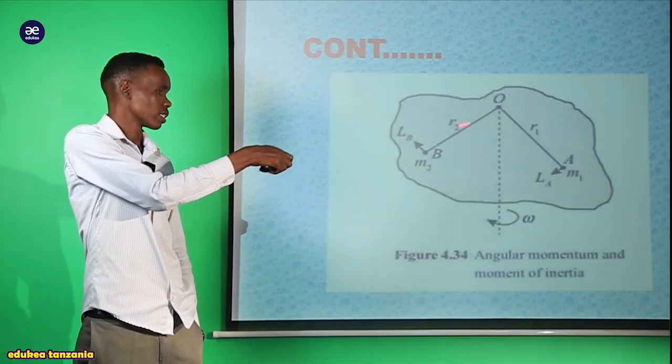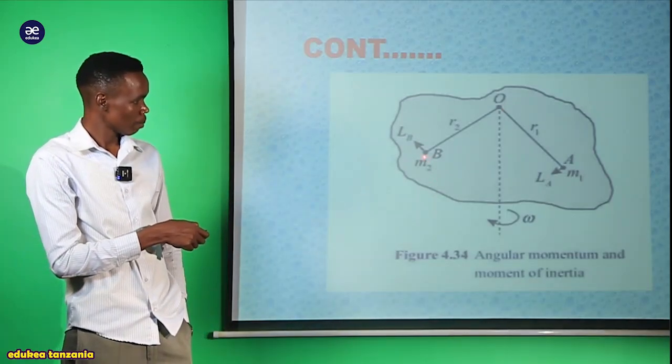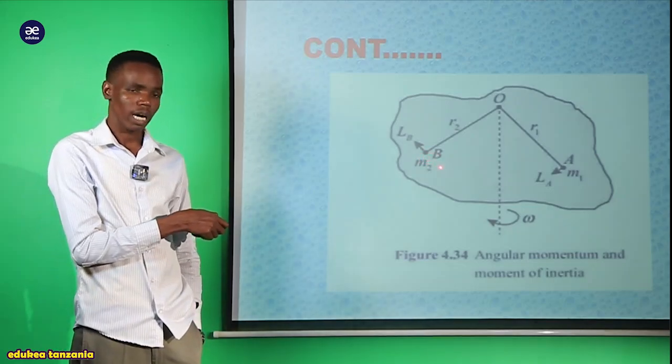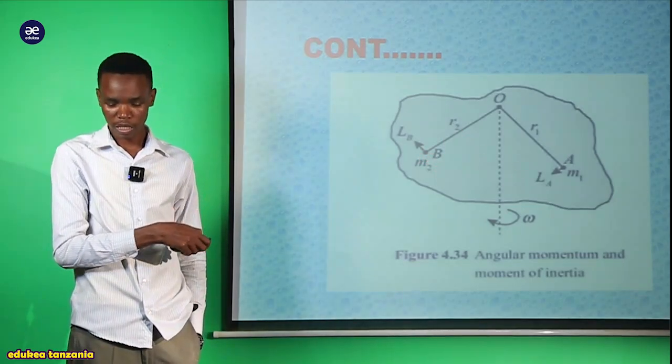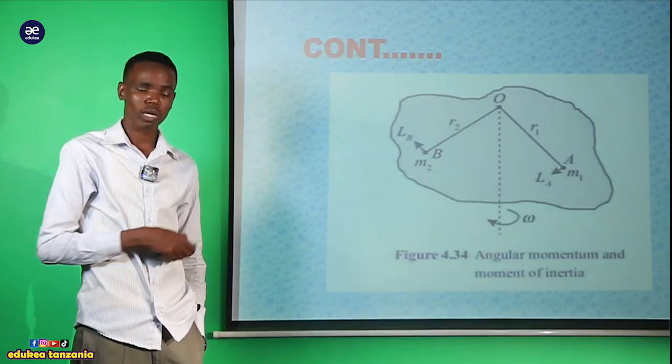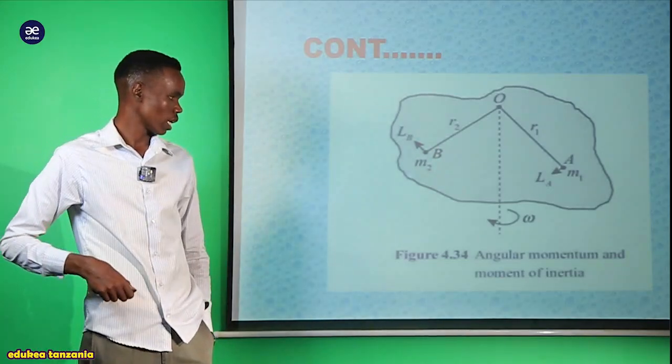So we see there is a radius R2. But here, as we can see, the particle B also has its mass, which we call m2, and it also has an angular momentum which we call LB.